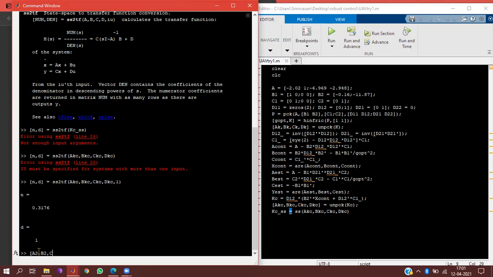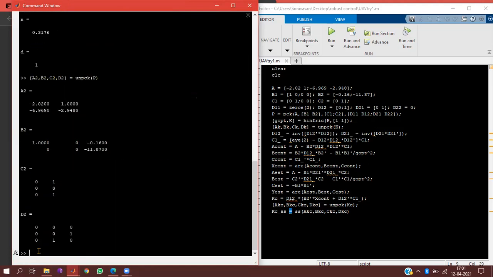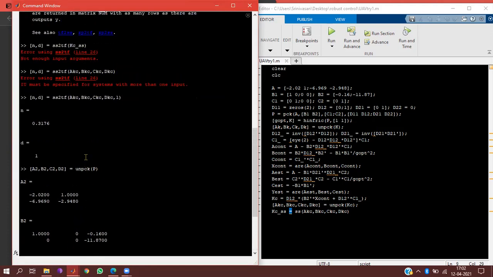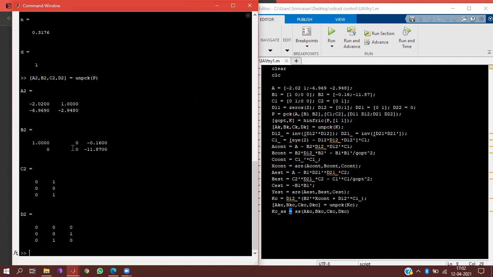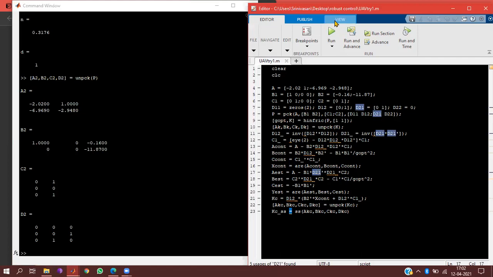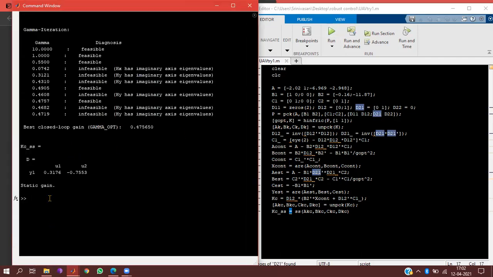When you write it in the normal form, you have A, B1, B2, C1, D11, D12, C2, D21, D22. Yes, sir. But in that case, how many inputs? You should get one single A block, then one B block, which comprises B1 and B2. No, that is B2 only, right? No. I should change my notation. That's both B1 and B2. I should give some other new variable. A3.